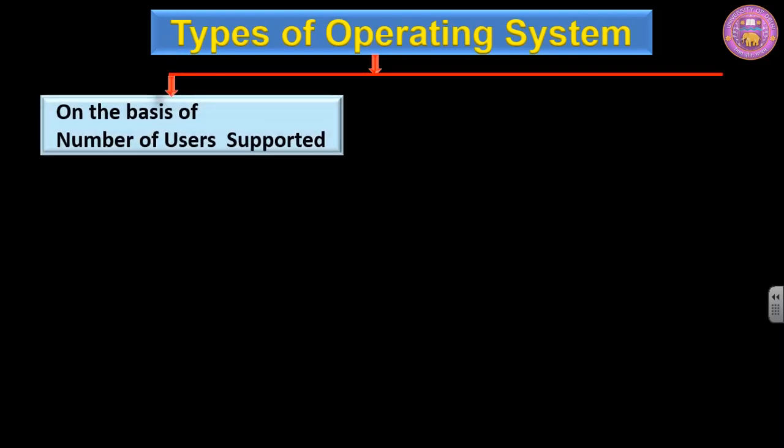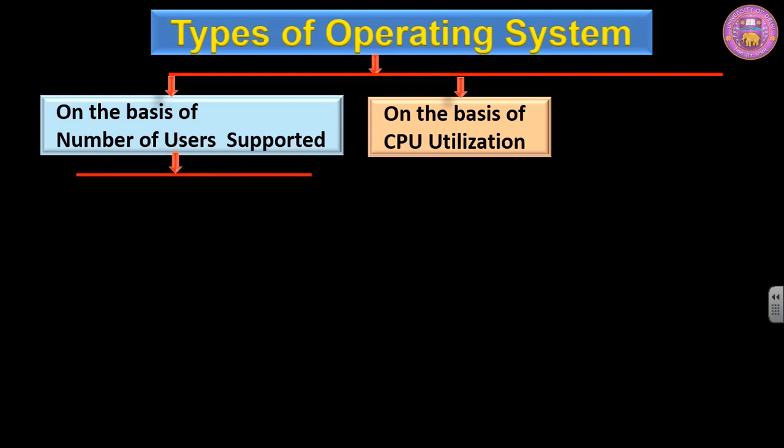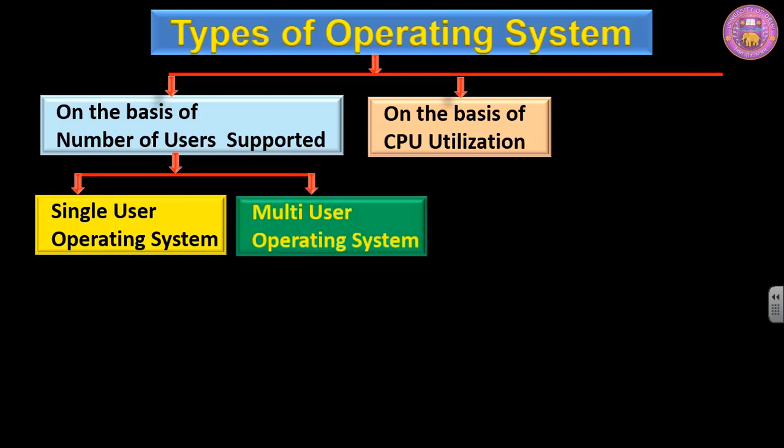The first one is on the basis of number of users supported. The second one is on the basis of CPU utilization. On the basis of number of users supported, we can divide it into two categories. One is single user operating system and the next one is multi-user operating system.